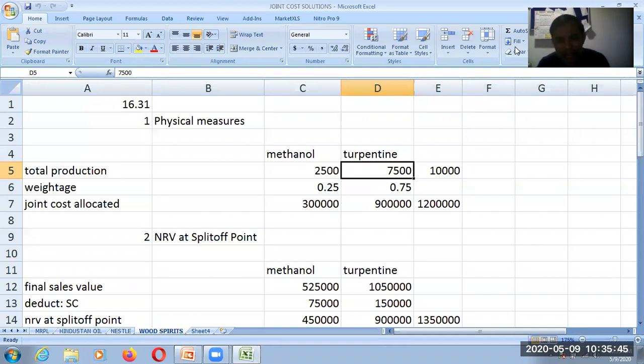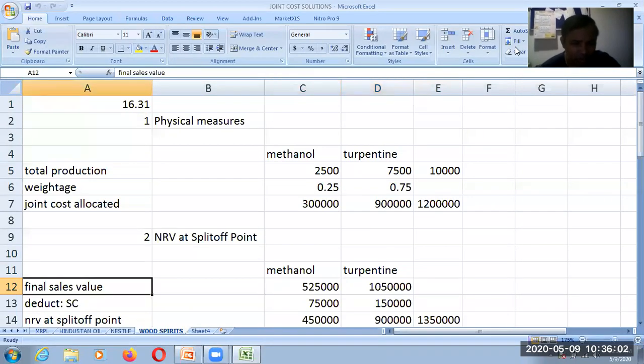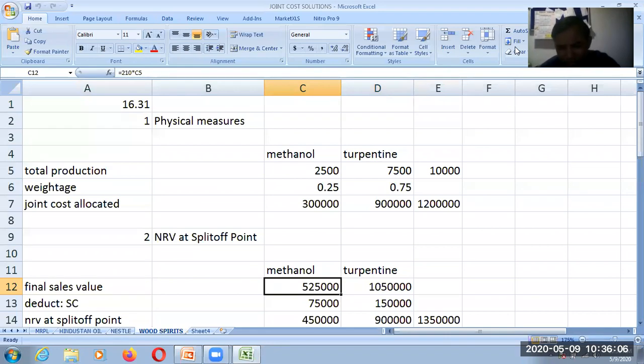We had allocated the joint cost of 12 lakh on the basis of physical measures, and we found that 25% of 12 lakh, which is 3 lakh, is allocated to methanol and 9 lakh is allocated to turpentine respectively. Other than that, we also calculated NRV at split off point. So when you go to NRV split off point, the sales value is given. Sales value of methanol is 210 rupees per liter, whereas the same for turpentine is 140 rupees per liter.